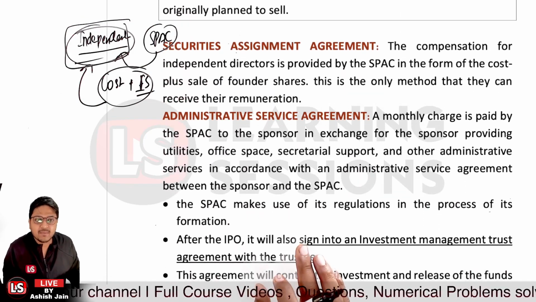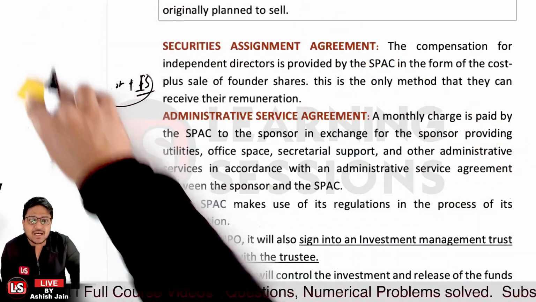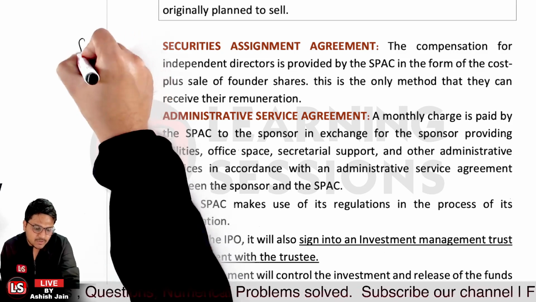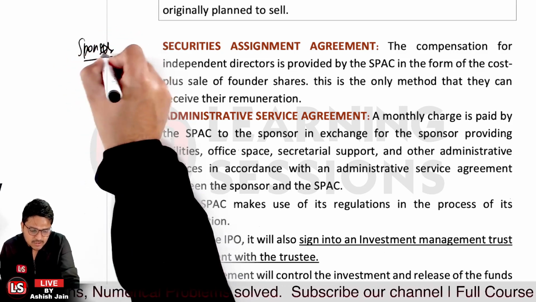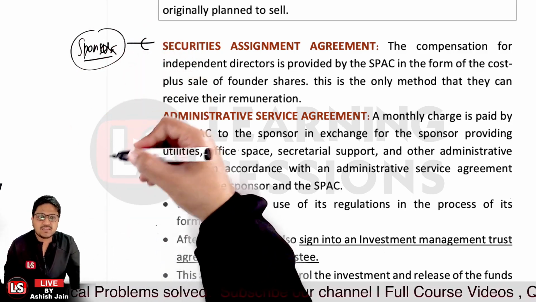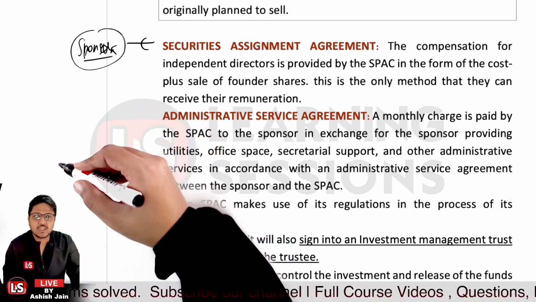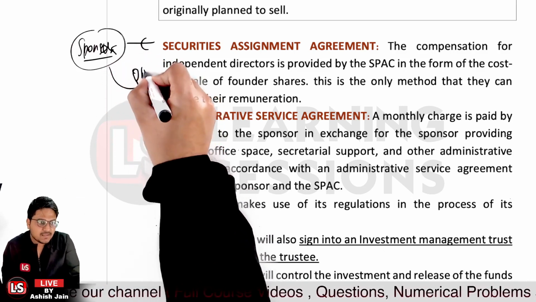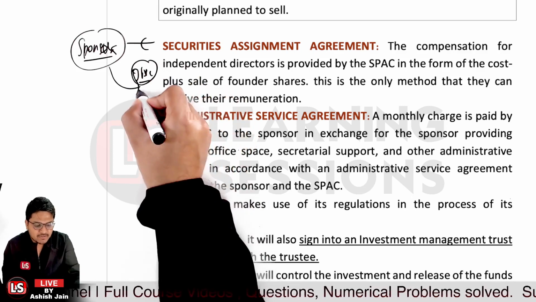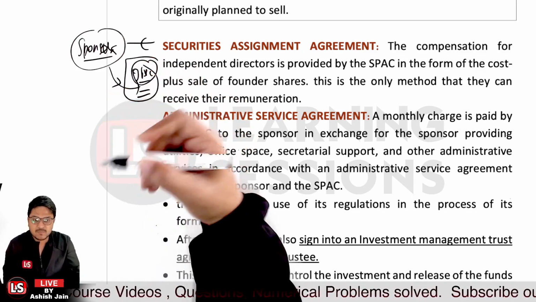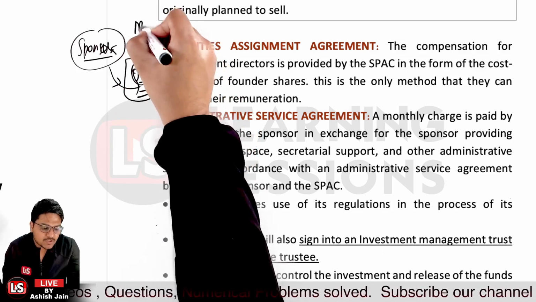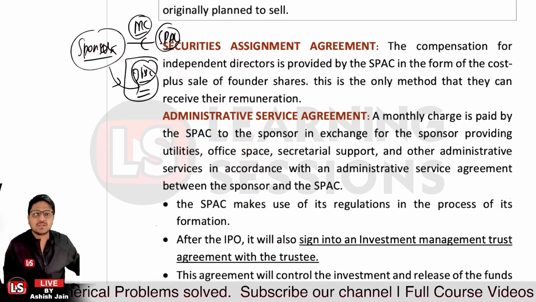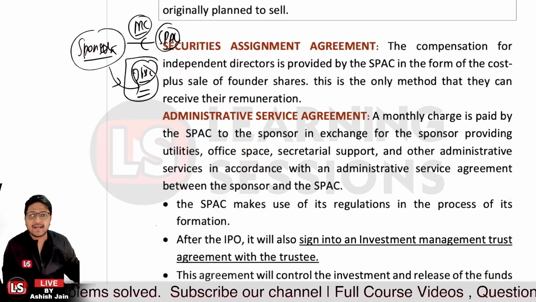That's related to the administrative service agreement. Now a monthly charge is paid by the SPAC to the sponsor. Let's say there are sponsors, and the sponsors will be receiving a monthly charge. In exchange, the sponsor will be providing other things, let's say office space, secretariat support, and administrative services. So many services are being given by the sponsors. So a monthly charge will be paid by the SPAC to the sponsors. That's the administrative service agreement.